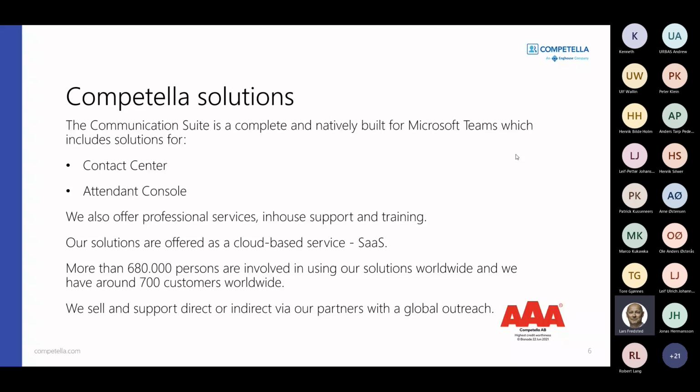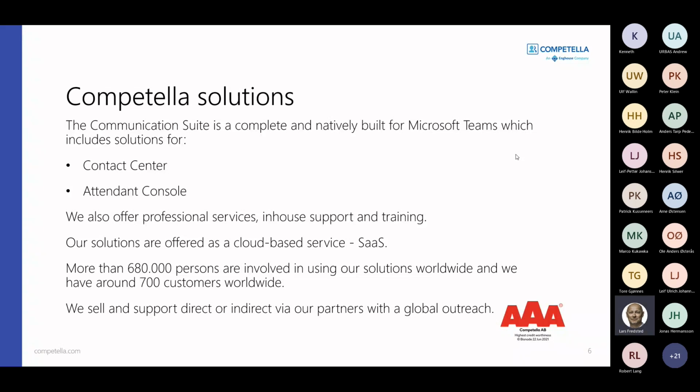We also offer professional services, in-house support and training, both for customers and partners, agents, as well as administrators. The Competella Communication Suite is a cloud-based service, basically a software as a service solution.